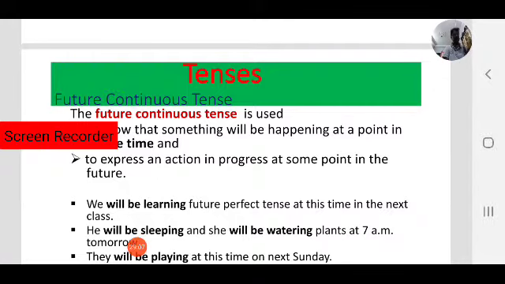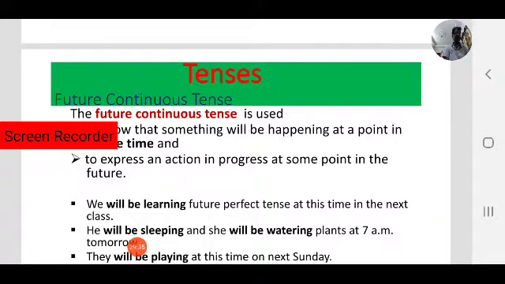That is also a future action, but it will be continuing. So to express an action in progress at some point of time in the future, we use future continuous tense.